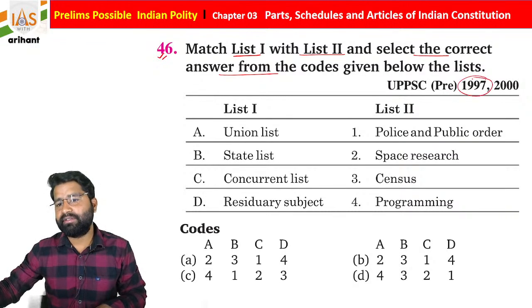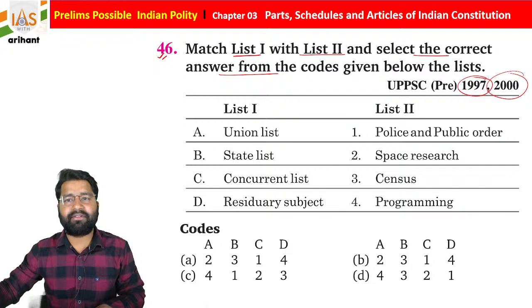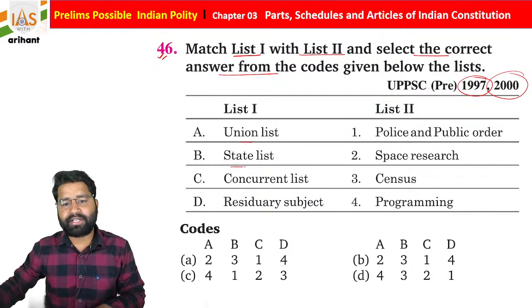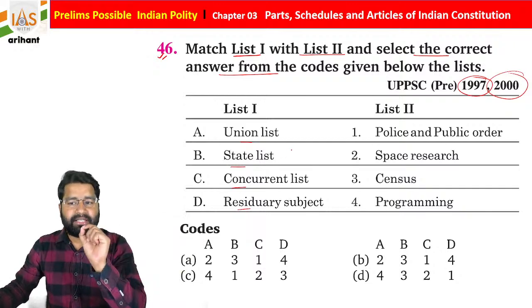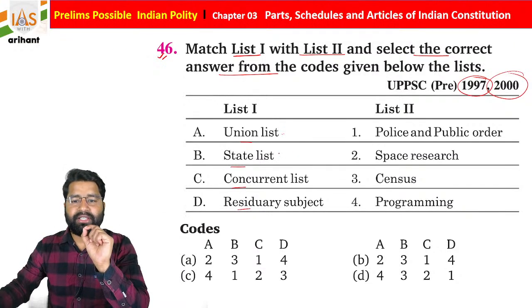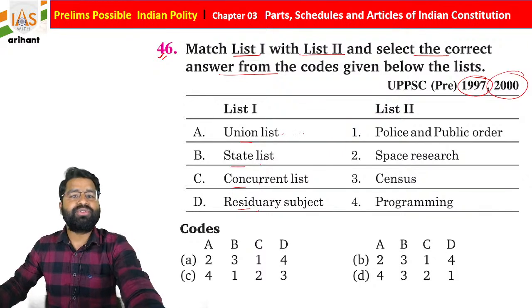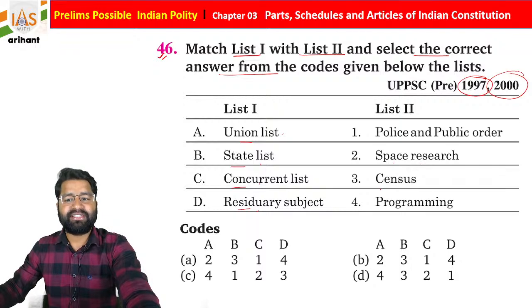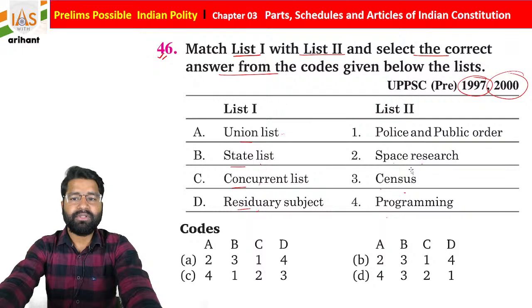UPSC 1997 and 2000: union list, state list, concurrent list, residuary power. Okay, listen very carefully. Union list, state list, concurrent list and residuary power. So union list: police and public order, space research, census and programming. So you have to choose carefully.